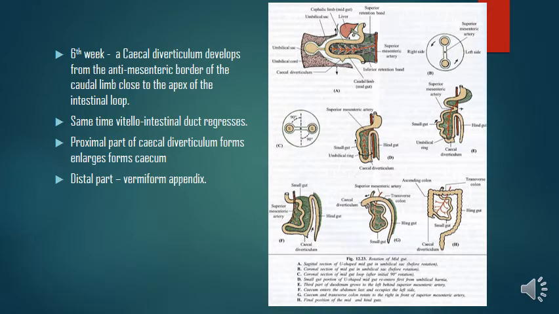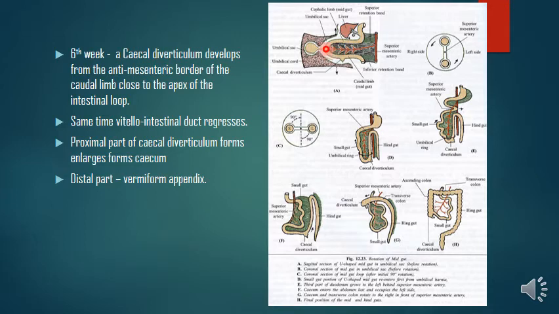Then in the 6th week, a cecal diverticulum develops from the anti-mesenteric border. Now this border we are calling anti-mesenteric because the other border gives attachment to the dorsal mesentery, right? So this is called the mesenteric border of the midgut, whereas the opposite side is called the anti-mesenteric border. So from the anti-mesenteric border of the midgut, a cecal diverticulum develops from the caudal limb close to the apex of the intestinal loop.